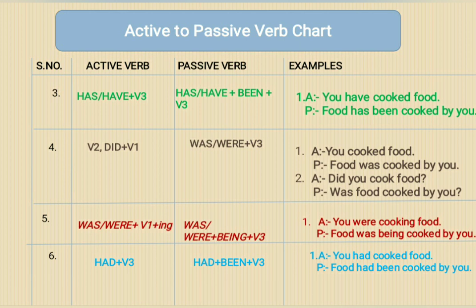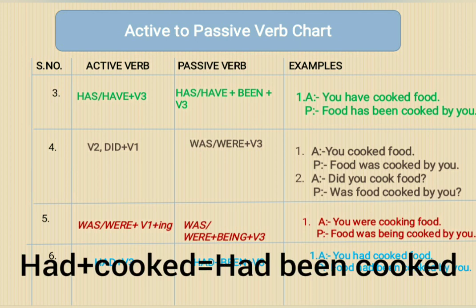In active voice, if it is written, you had cooked food. In passive, it will become food had been cooked by you. So you can understand here had cooked has become had been cooked.